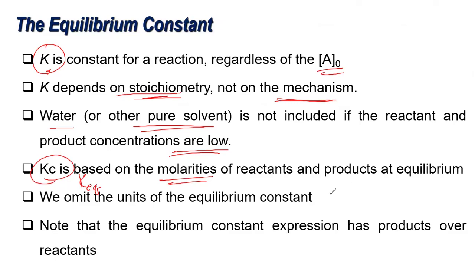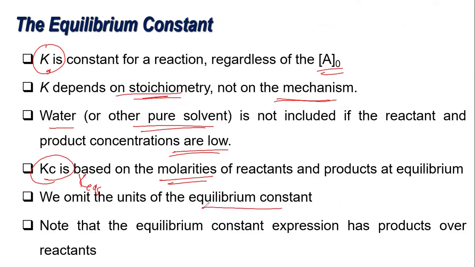If you remember Dalton, we have not discussed gases yet, but according to Dalton, whatever the concentration of your gases in a mixture, it has the same ratio as its pressure.